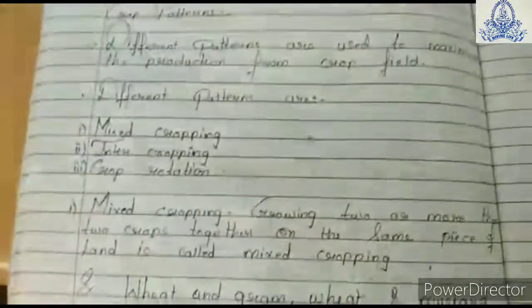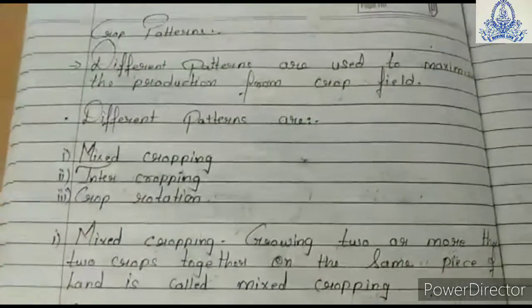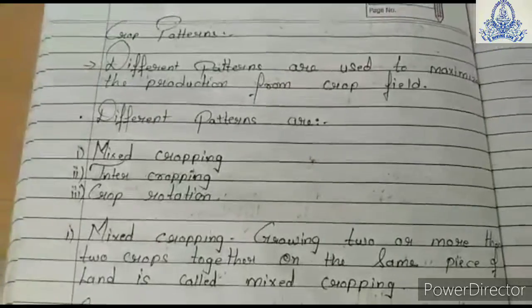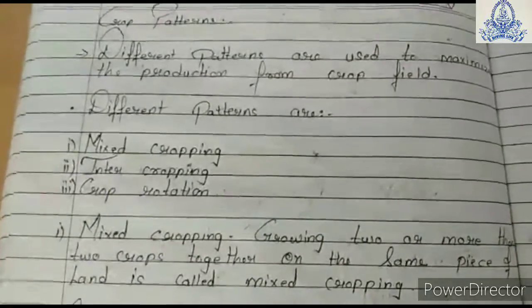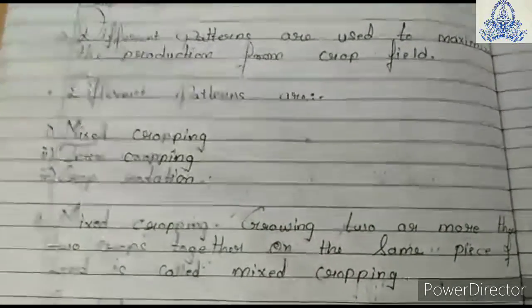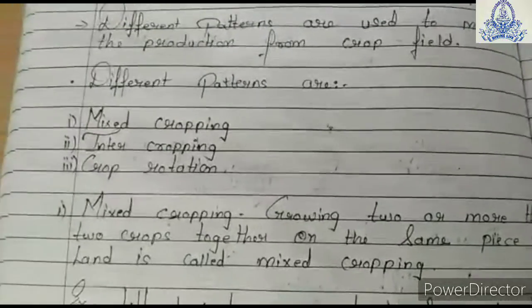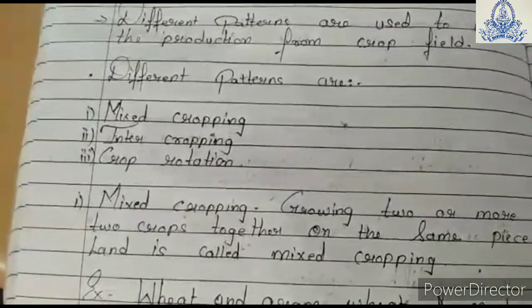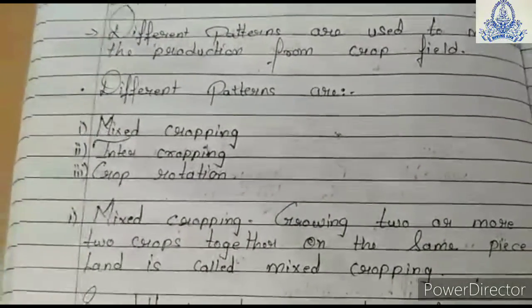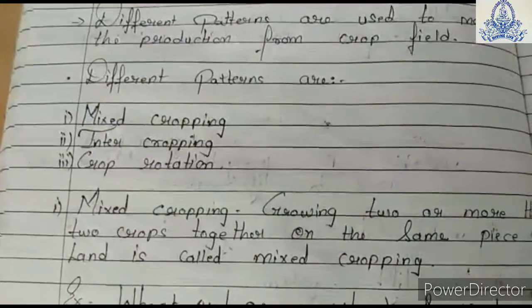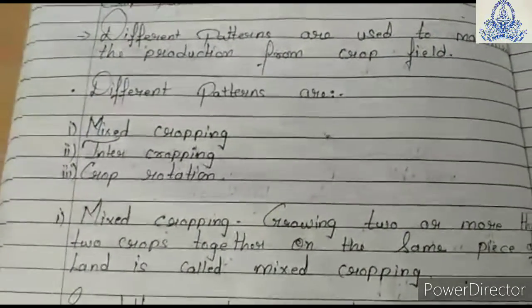Let us start with the crop patterns. Different patterns are used to maximize the production from the crop field. Three kinds of patterns are available. The first is mixed cropping, second is intercropping and third is crop rotation. We are going to see each and every pattern in detail.